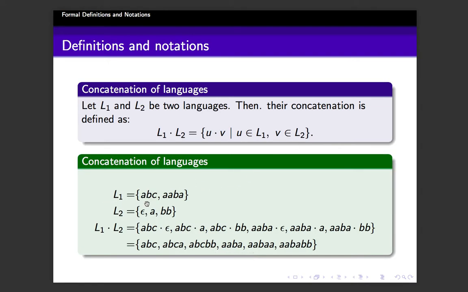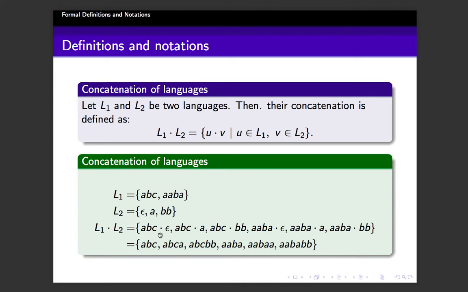Given L1, these two strings, and L2, three strings. What is L1 concatenated with L2? Even without the dot, you can write L1 L2. It is ABC concatenated with epsilon, ABC concatenated with A, ABC concatenated with BB, then AABA concatenated with epsilon, AABA concatenated with A, and AABA concatenated with BB.